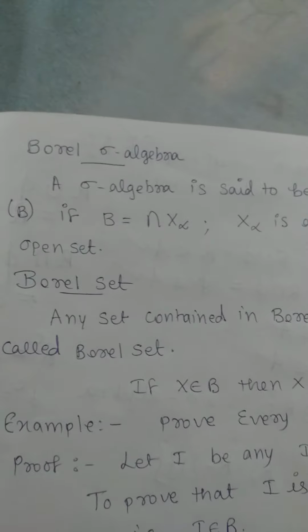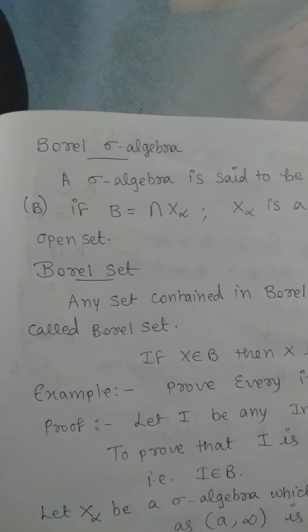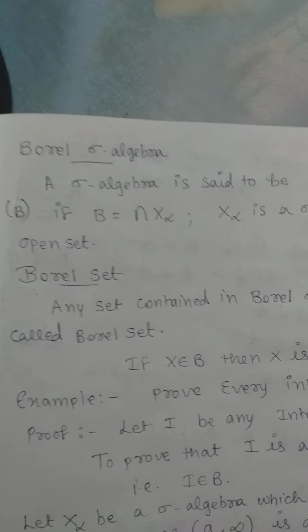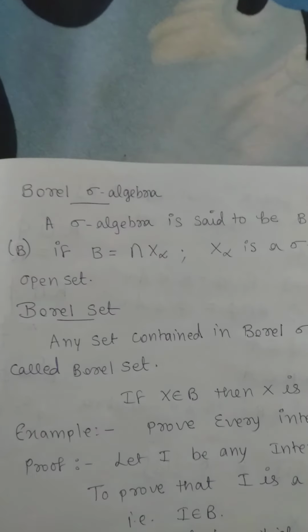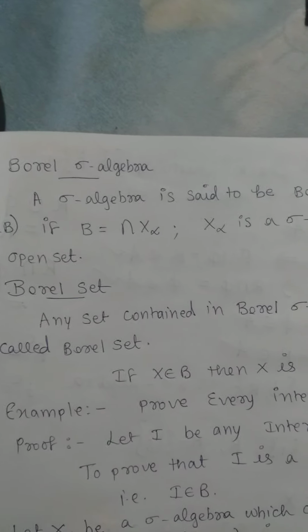Under certain conditions, it becomes a Borel sigma algebra. The condition is that X alpha is a sigma algebra containing open sets. If I am defining the sigma algebra for open sets, then it becomes a Borel sigma algebra, and if you take the intersection of those, you will get a Borel sigma algebra.